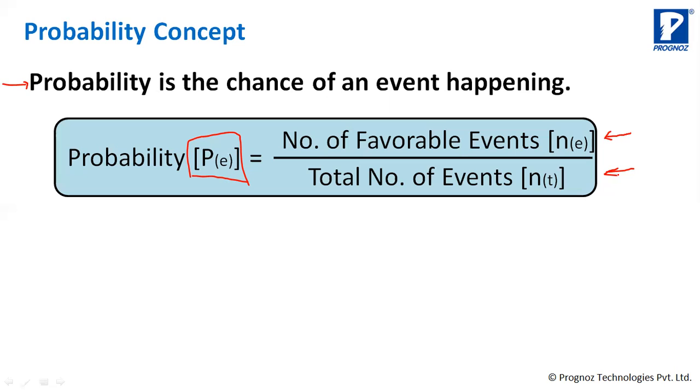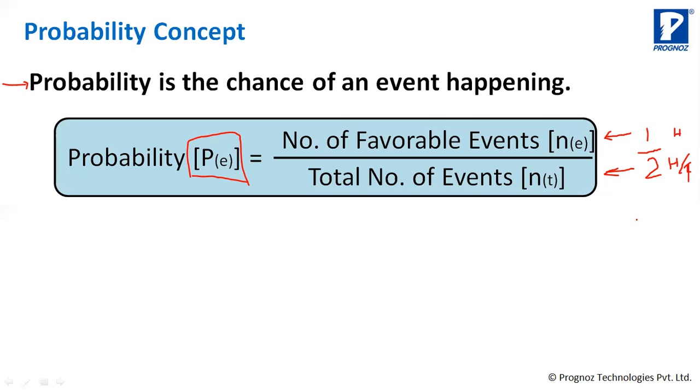So that is why when you toss a coin and get head, the probability is 1/2, because there is only one head and there are 2 possible total number of events. It can be head or tail and there is only one head. Head एक ही है. And here it can be head or tail. So it is 2.